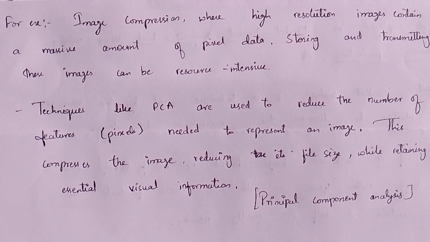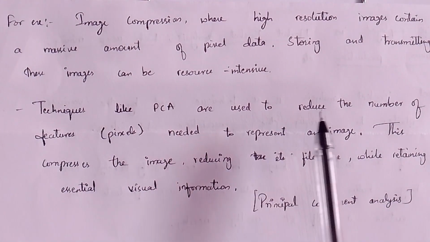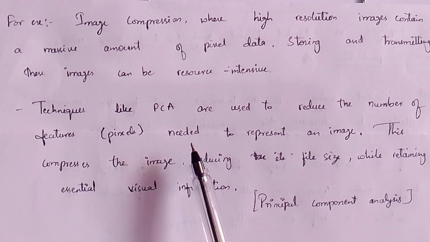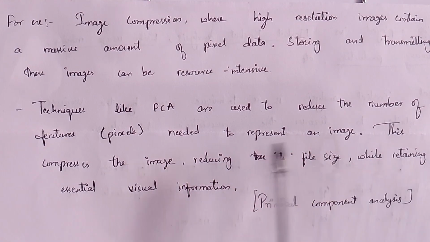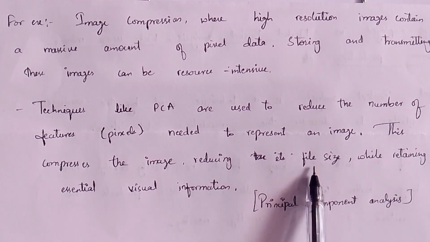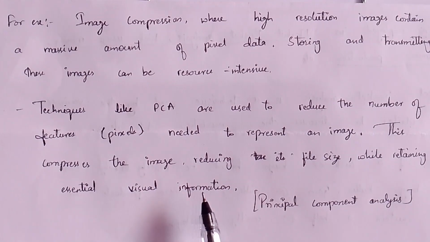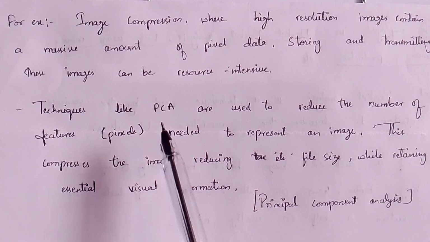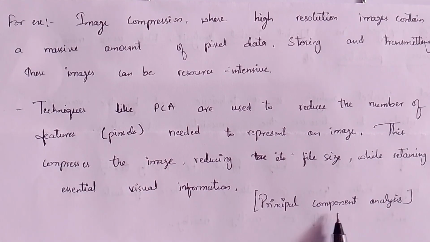If you have very high dimensional or high pixel images, then dimensionality reduction will reduce the pixels and save the images as they are, without harming the original quality of the images. This is how dimensionality reduction works. Here we can use techniques like PCA to reduce the number of features, like pixels, which are needed to represent an image. This compresses the image, reducing its file size while retaining essential visual information. PCA is principal component analysis.